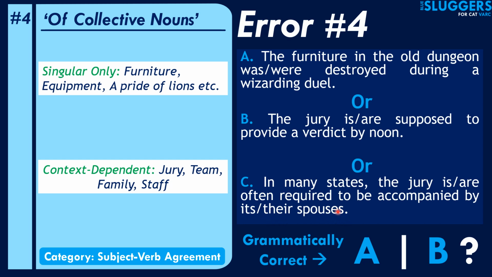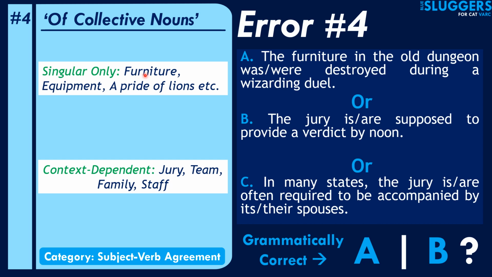See guys, the point that we are trying to cater to in this session by using these examples is that of collective nouns. Now collective nouns can sometimes be single words, and sometimes phrases. Some collective nouns will always take singular forms, like furniture, equipment, machinery, etc. And there are other collective nouns which depend on the context. The context determines whether that collective noun has been treated as a singular subject or as a plural subject. I'll demonstrate all the cases by virtue of these three examples.